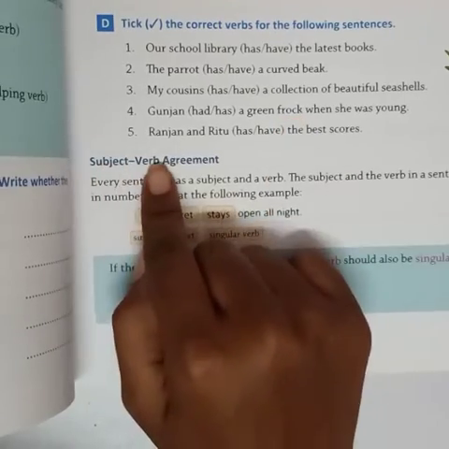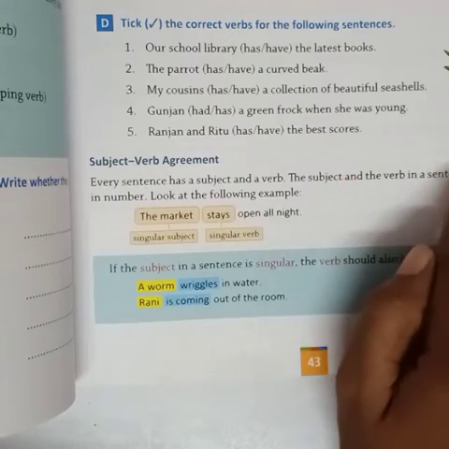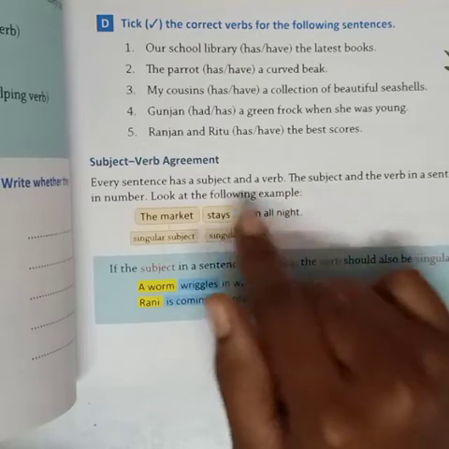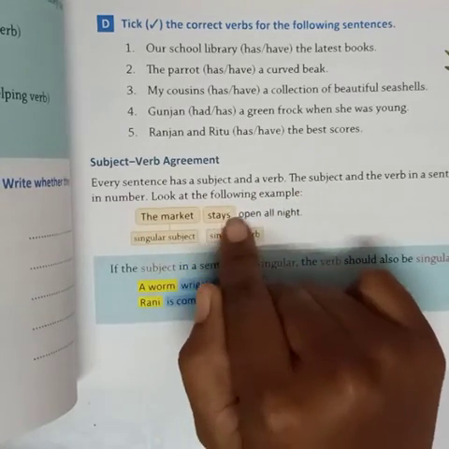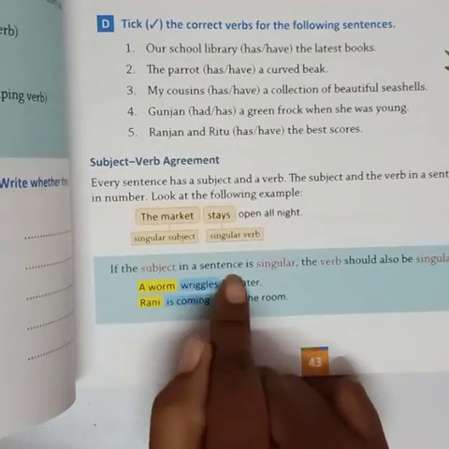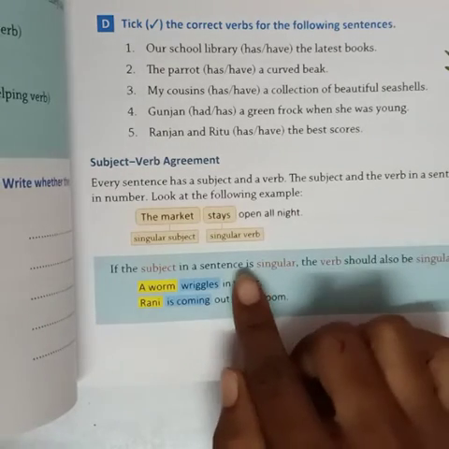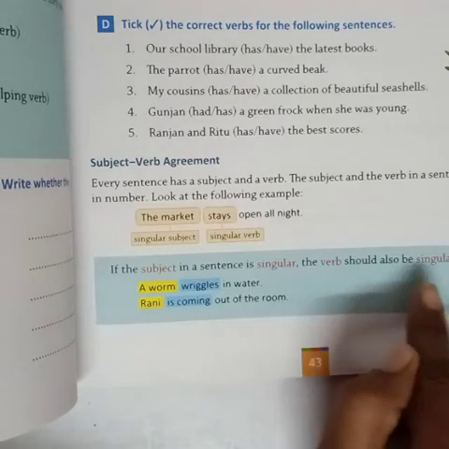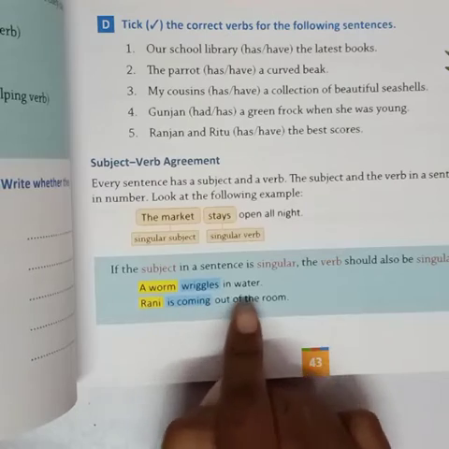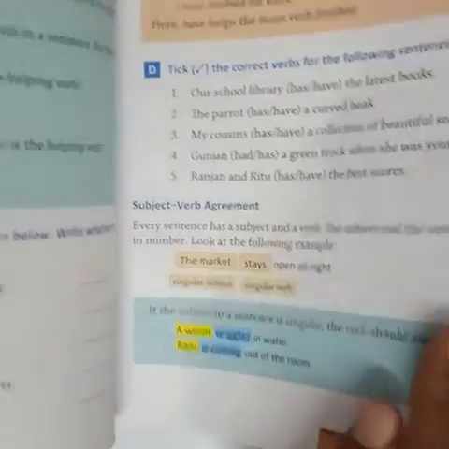Subject verb agreement. Every sentence has a subject and a verb. The subject and the verb in a sentence must agree in number. Look at the following example. The market, singular subject. Stays, singular verb. Open all night. If the subject in a sentence is singular, the verb should also be singular. जब कोई सेंटेंस सिंगुलर है, सब्जेक्ट सिंगुलर है, तो वर्ब भी सिंगुलर होना चाहिए. Worm wriggles in water. Rani is coming out of the room.